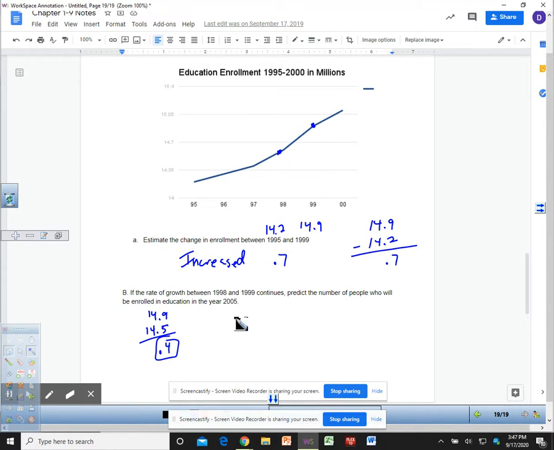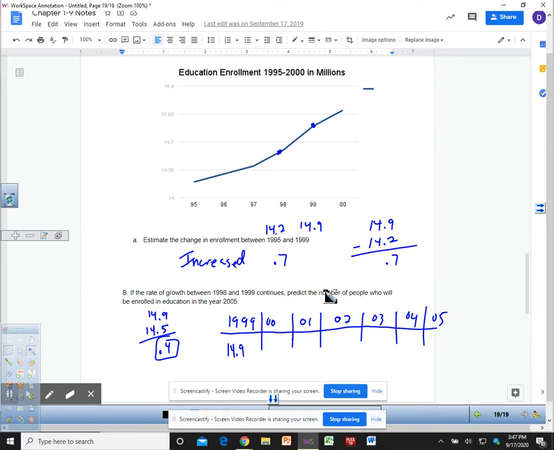So if it went up 0.4 every year all the way through 2000, 2001, 2002, 2003, 2004, 2005, they want to know what it's going to be in 2005 if it was 14.9 here and is increasing the same every time.